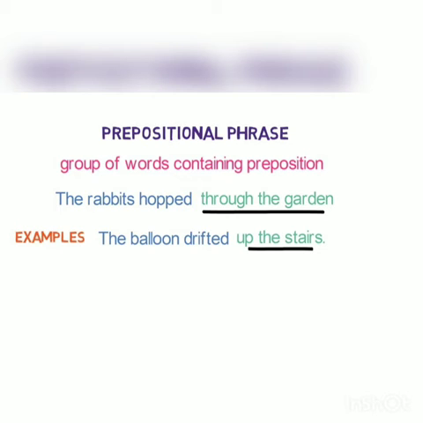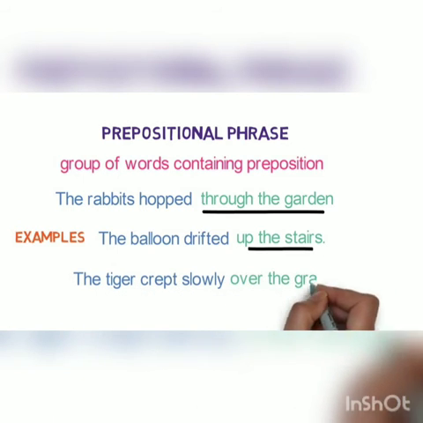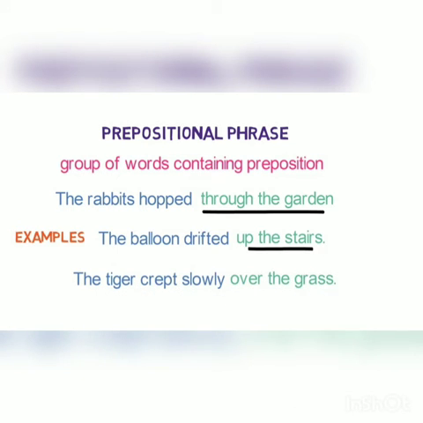Let's look into one more example to make things even clearer. The tiger crept slowly over the grass. Here, over is the main preposition and over the grass is the prepositional phrase. So remember this, that prepositional phrases are groups of words containing a preposition. That's all about prepositions in this video.